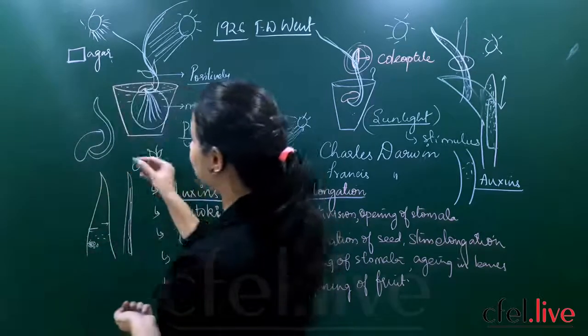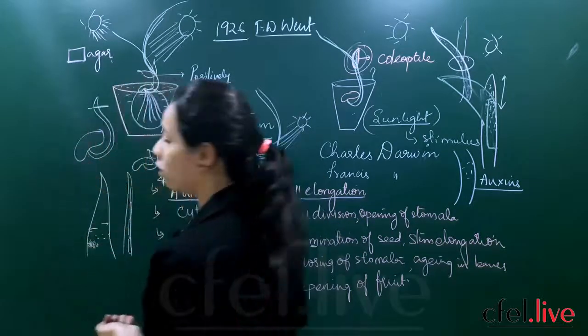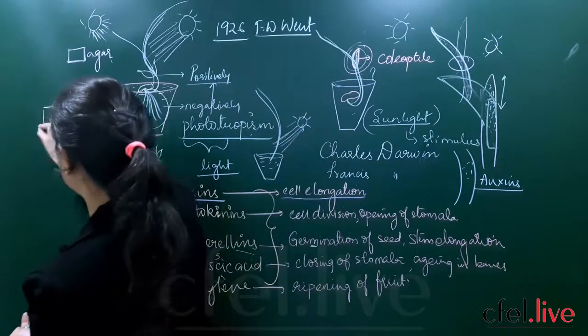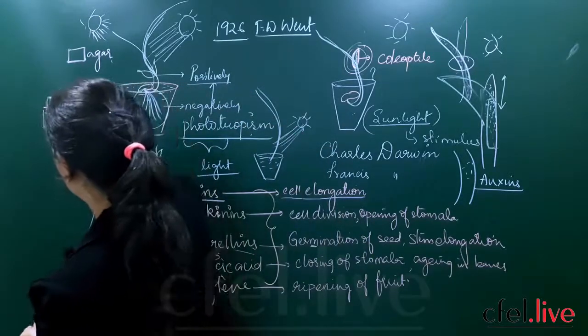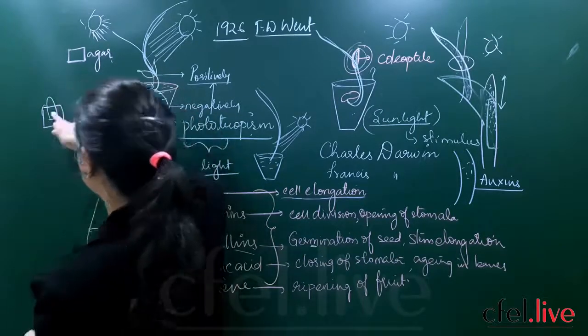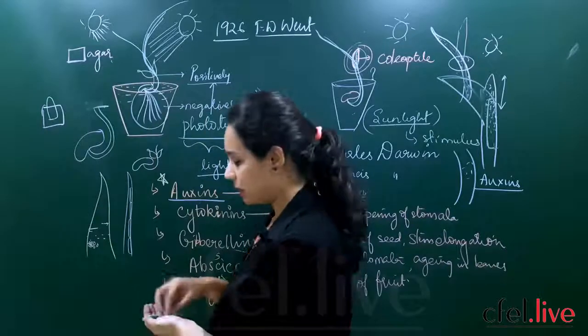Alright children, so finally what did he do? He has cut the tip of the stem, that is the coleoptile, and he has placed that on the agar block. So he has taken out this tip from here and he has placed it on agar block. And what did he do?